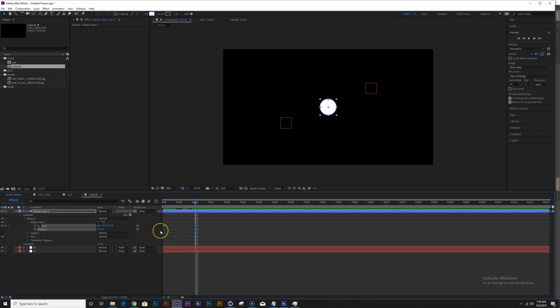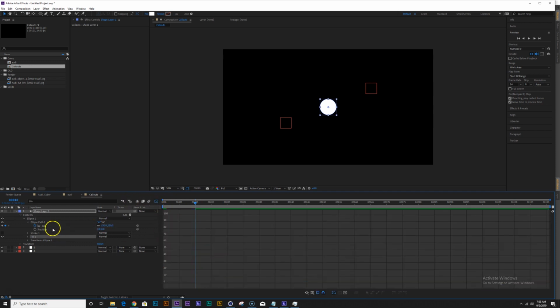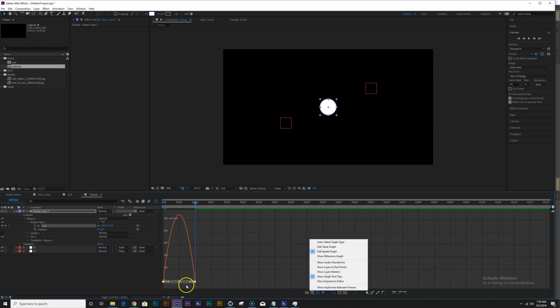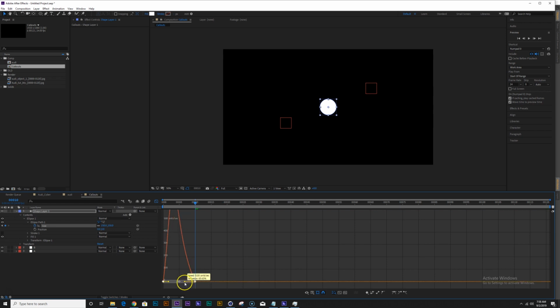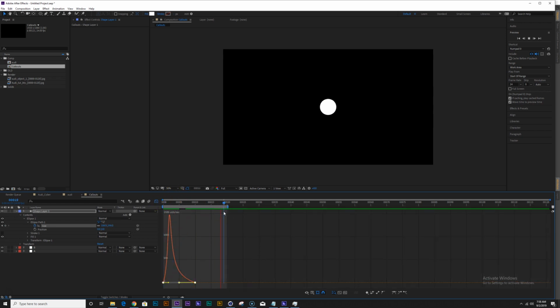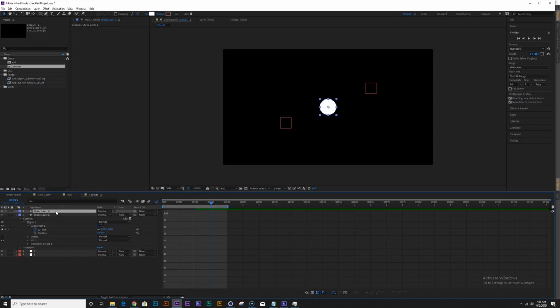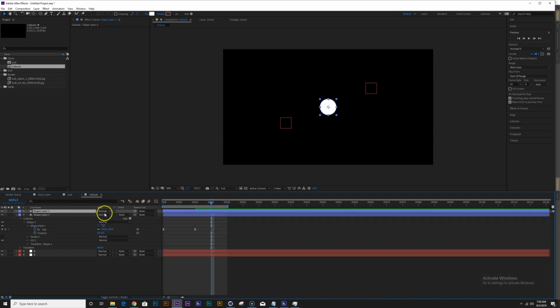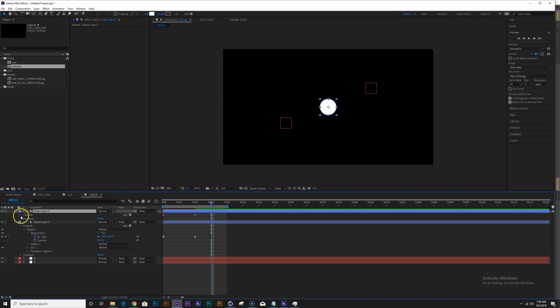And then let's select both of these, hit F9 to make it easy ease, and open up the graph editor. And under the speed curve here that I'm using, let's just drag these handles back so that this will make it kind of a snappy, kind of snap and then ease in, which is perfect. Okay, let's duplicate this layer and open up the settings again.